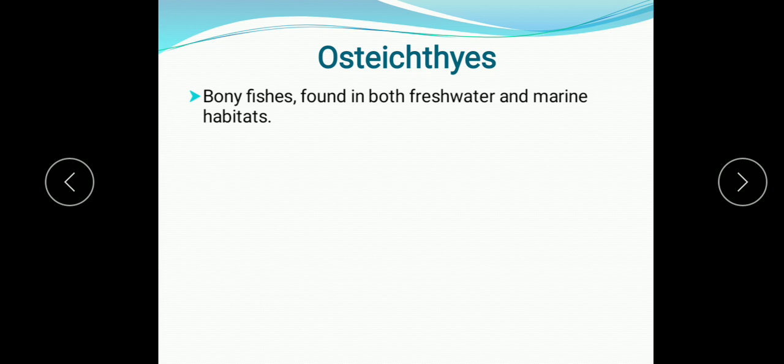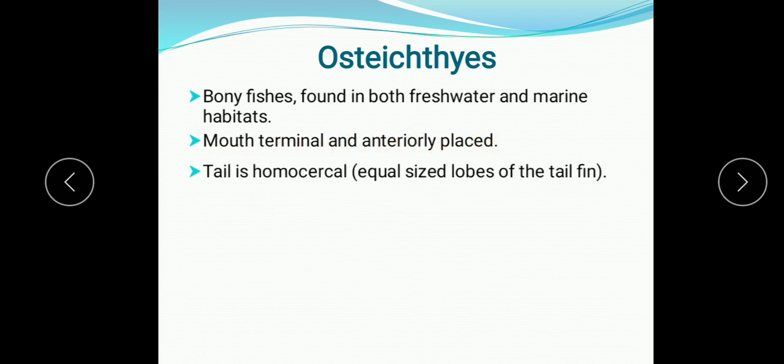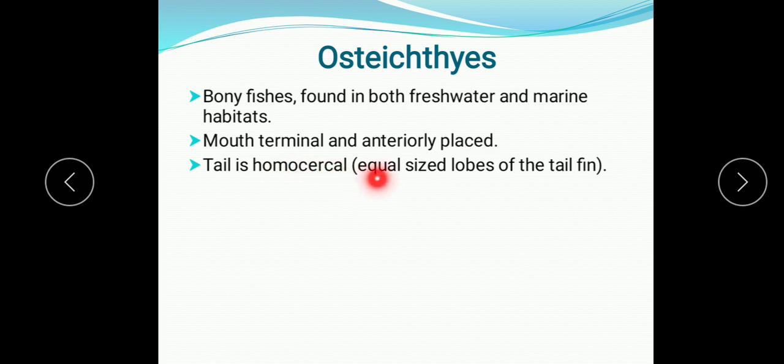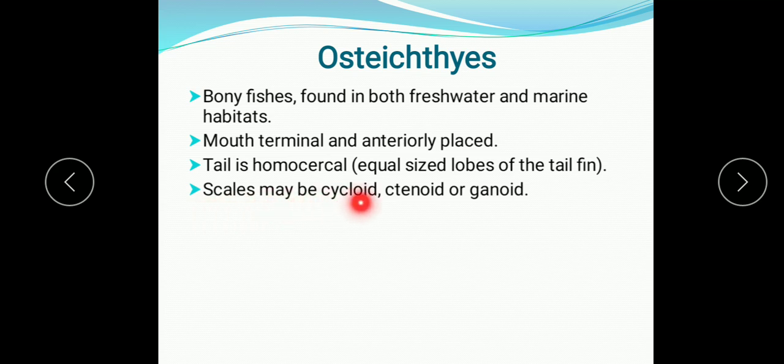Now, Osteichthyes. Osteichthyes means bony fishes. Bony fishes means their skeleton is made up of bones, found in both freshwater and marine habitats. Mouth is terminal, not subterminal as in the Chondrichthyes. It is terminal and anteriorly placed. Tail is homocercal because equal sized lobes of the tail fin are found in them. Scales may be cycloid, ctenoid or ganoid, different types of scales. Gills covered with operculum, that is the outer covering of the gills.